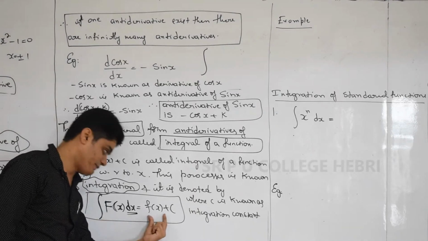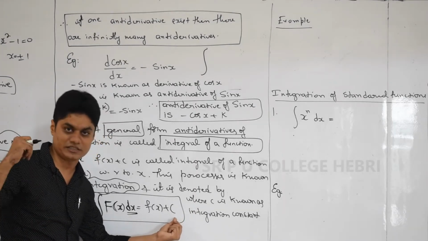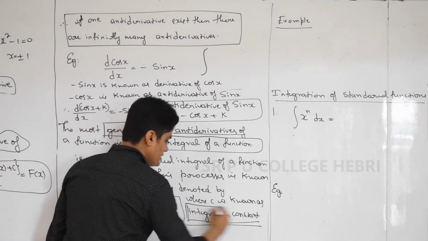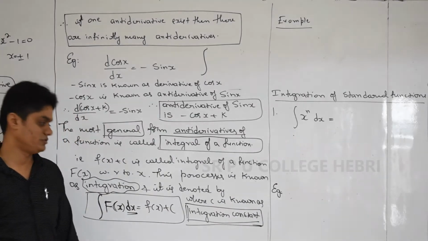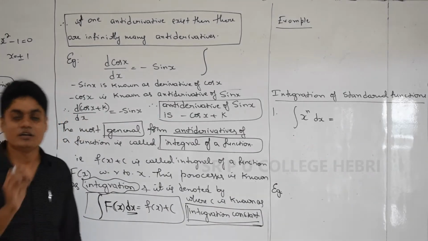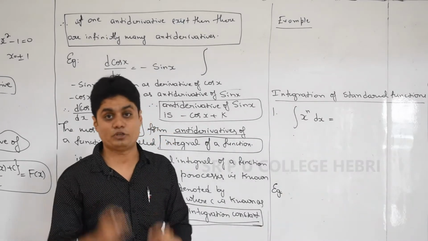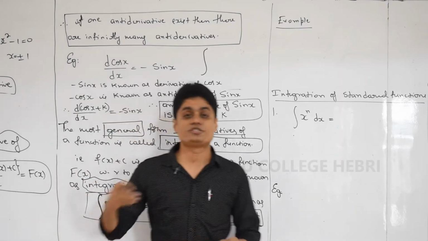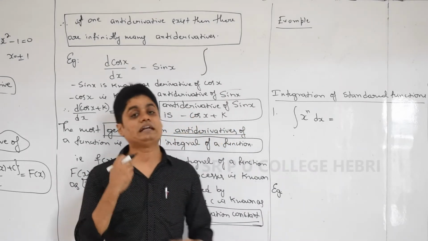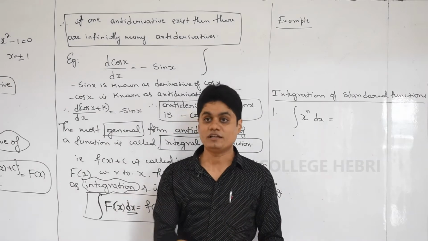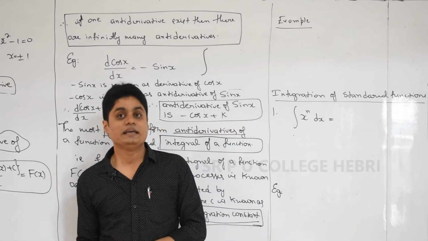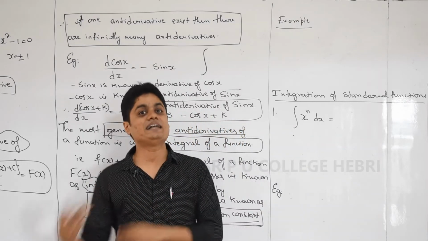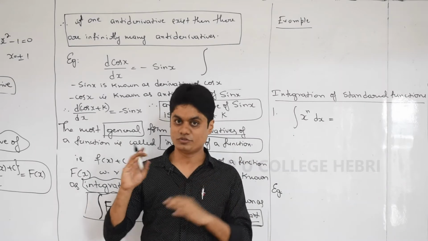Remember that f of x plus c, which I just explained, and that c is known as the integration constant. What do you mean by integration? Integration is a process of finding the integral of the function. What do you mean by the integral of the function? The most general form of the antiderivative. What do you mean by antiderivative? If the differentiation of small f of x is capital F of x, then capital F of x is the derivative of small f of x, and small f of x is the antiderivative of capital F of x. So we reach the first sentence.